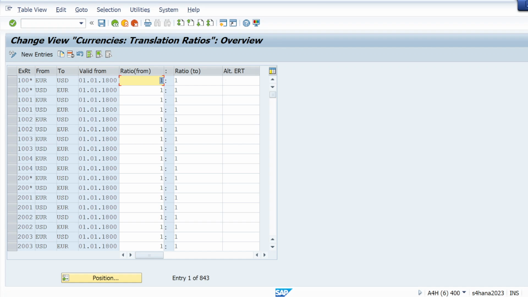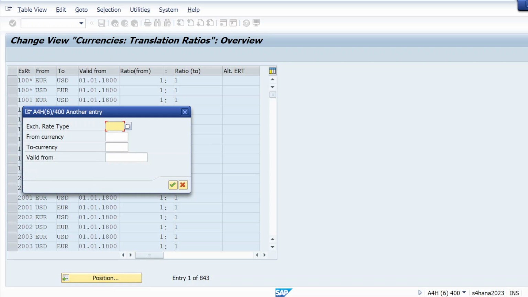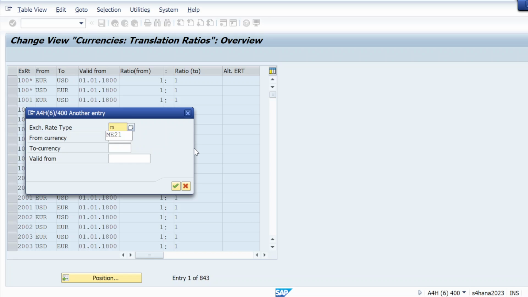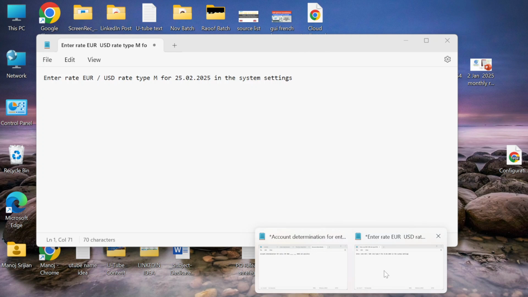So in OBBS, I need to take that M as the rate conversion. So let me go to position, exchange rate type. Let me give M here. From currency, I have to read the error to see which type of error I'm facing.